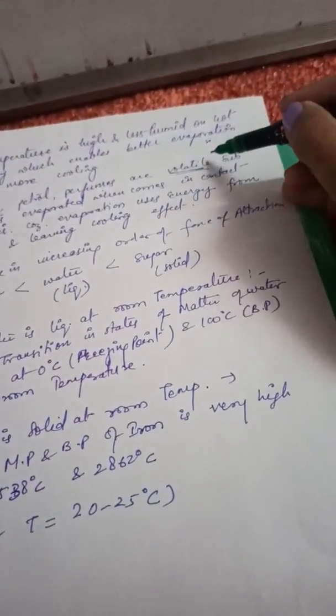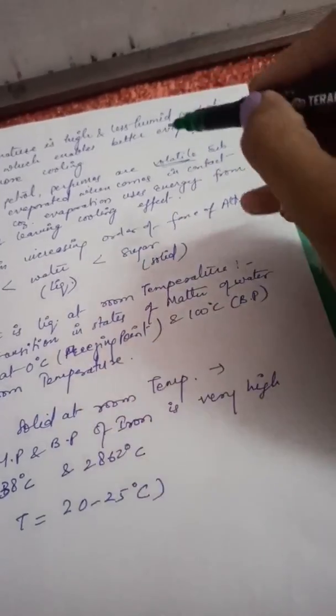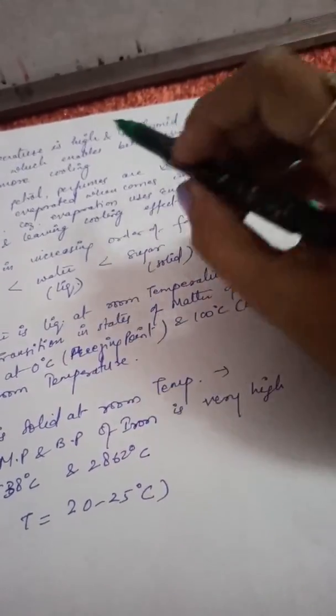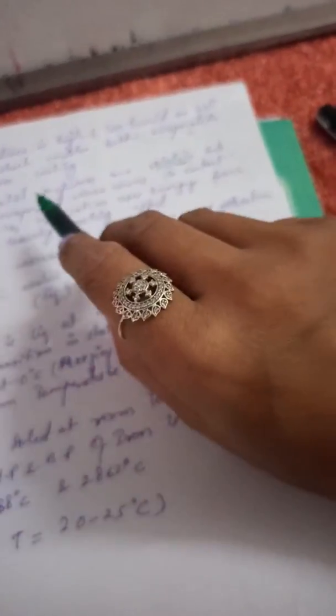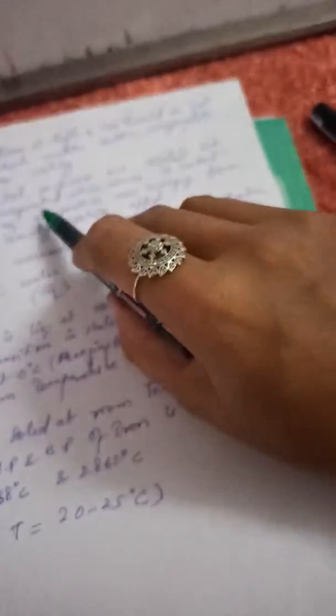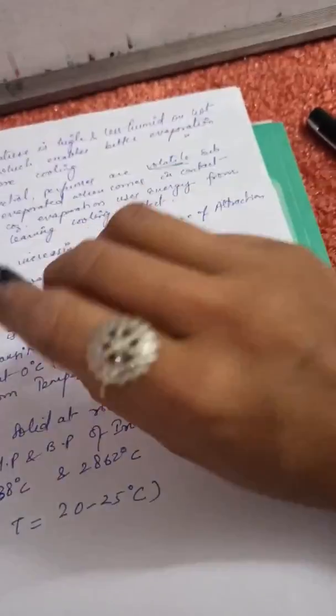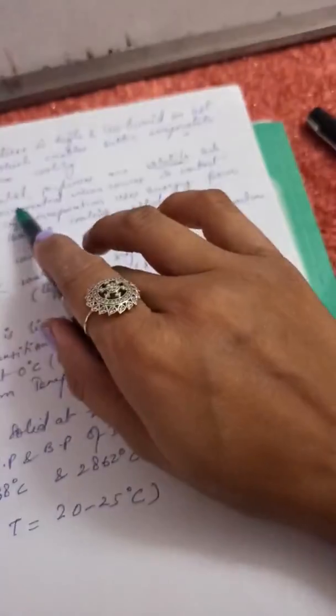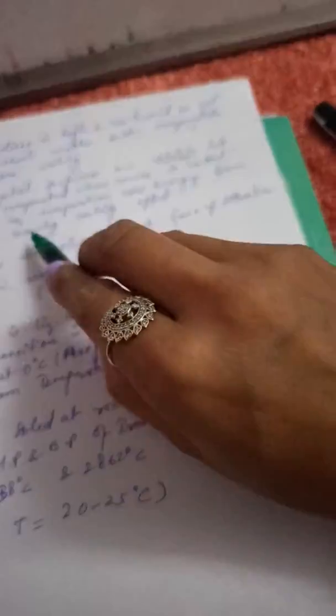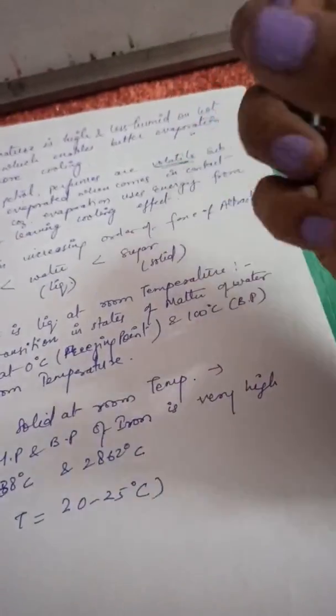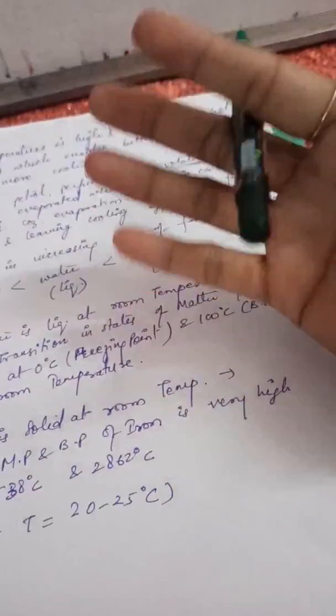So that is why they are known as volatile substances, and whenever they come in contact with air, what is going to happen? They evaporate easily. And evaporation uses the energy from the palm on which acetone, petrol, these volatile substances are kept. So this leaves a cooling effect on the palm. That is why we feel cool.